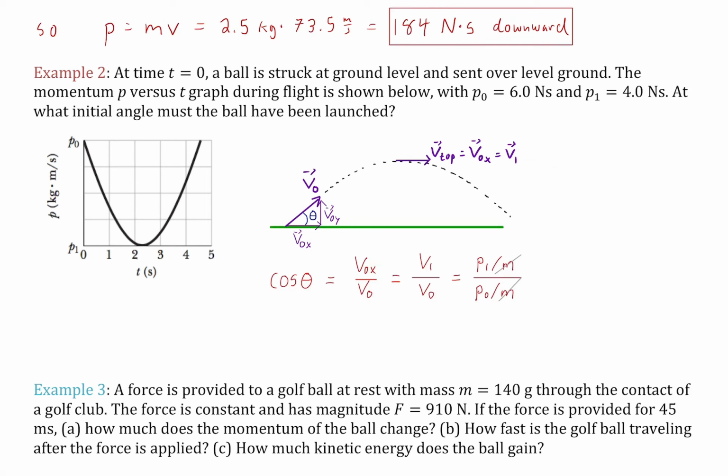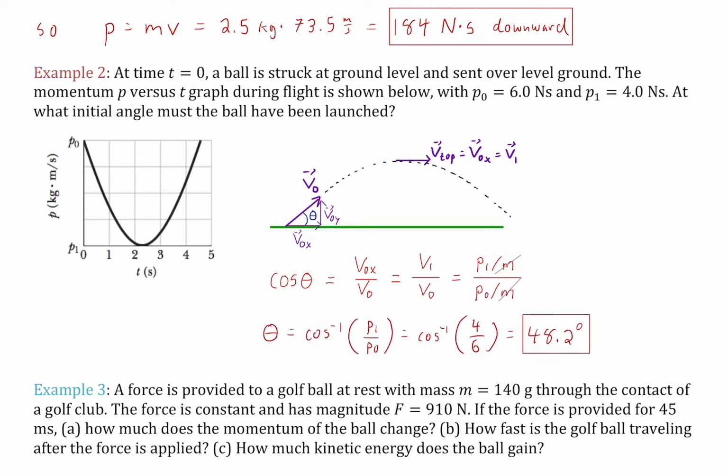And so then we're going to have cosine, because this is what we're asked for. We're asked for the launch angle, theta. Well, cosine of theta, which is adjacent over hypotenuse, is going to be v naught x over v naught. Well, that's going to be v1 over v naught, isn't it? And then we know that v1 is just p1 over m, using the definition of momentum, and v naught is p naught over m. The m's cancel out, which is why they weren't provided.